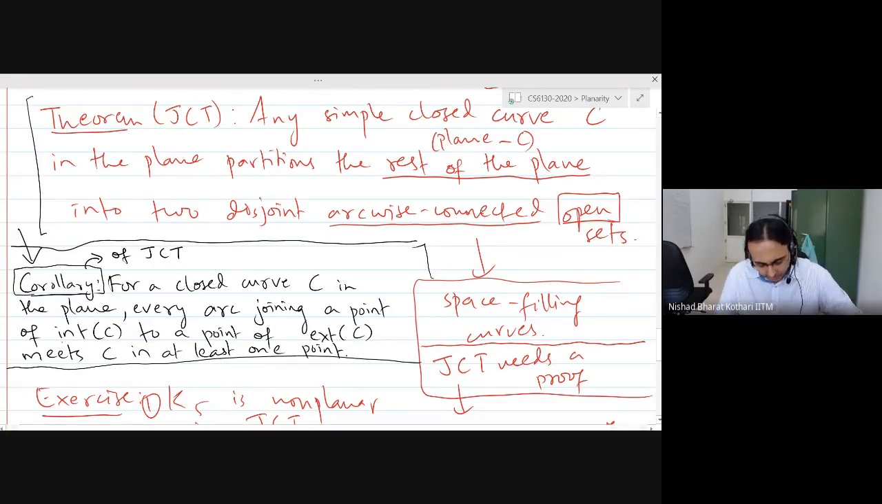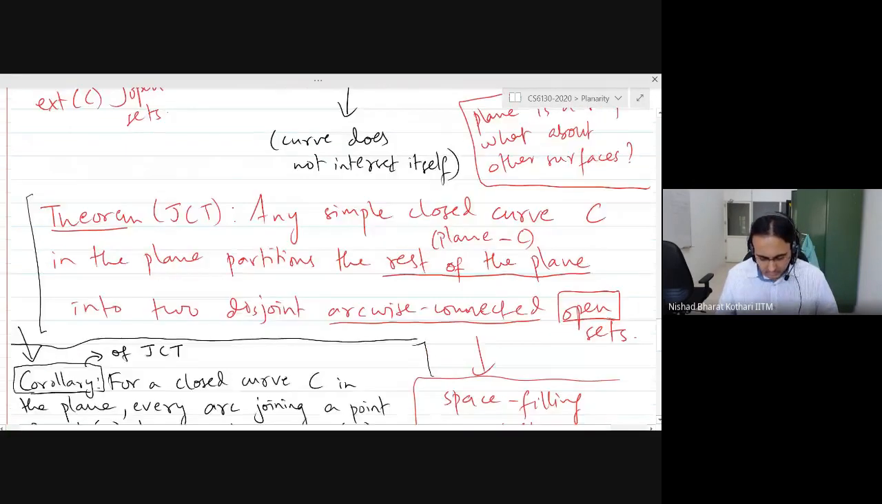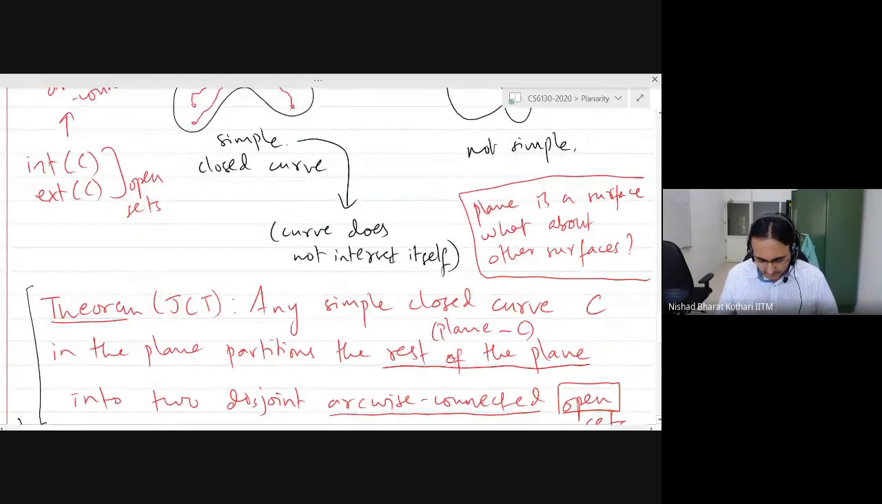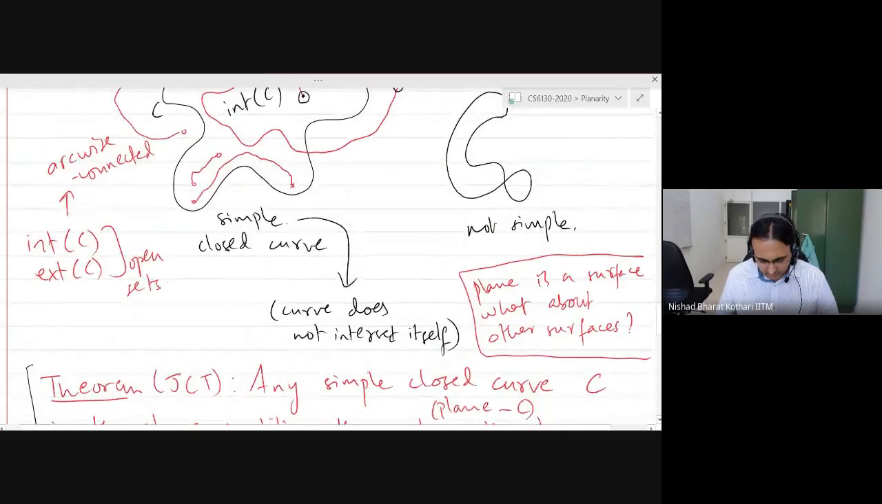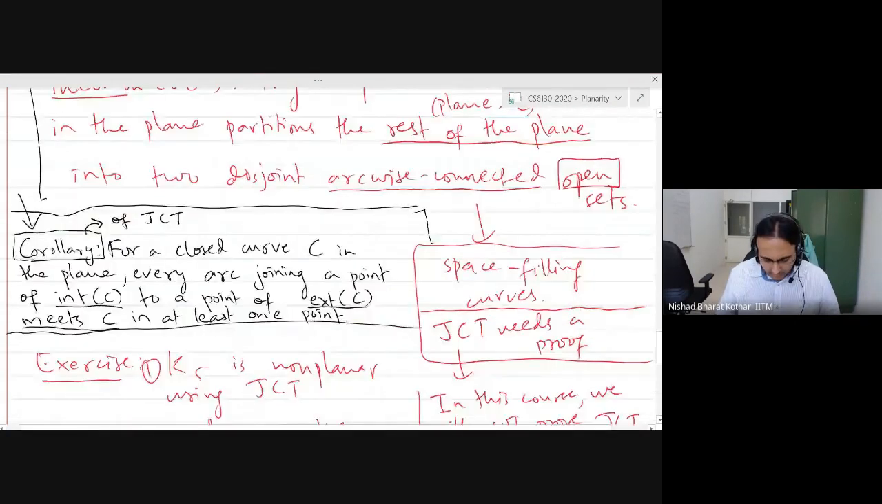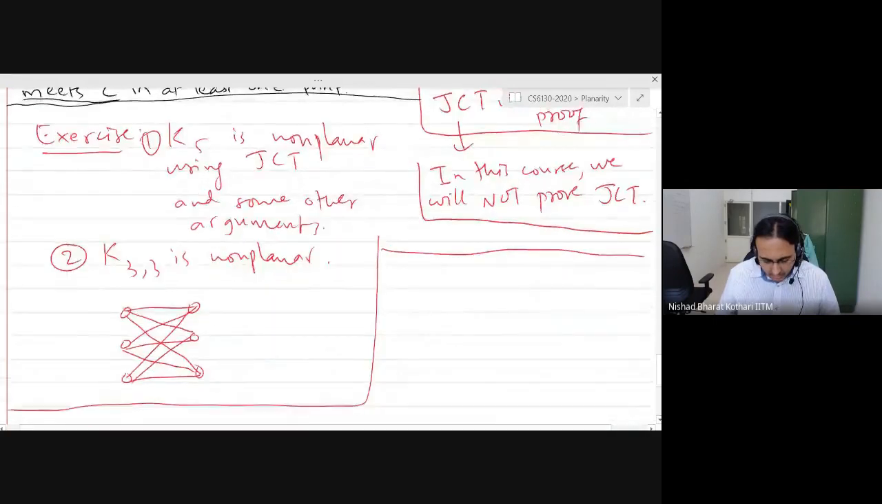Okay, so if you go from the interior to the exterior, you necessarily must meet the curve in at least one point. Of course you can keep going in and out, so you can meet the curve in, I don't know, 5 times if you like, but you must meet it in at least one point. Okay, good. So that's the corollary of the Jordan curve theorem.